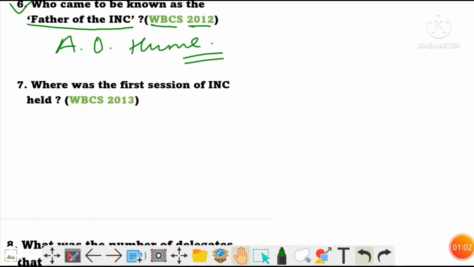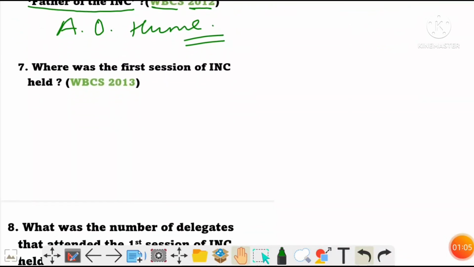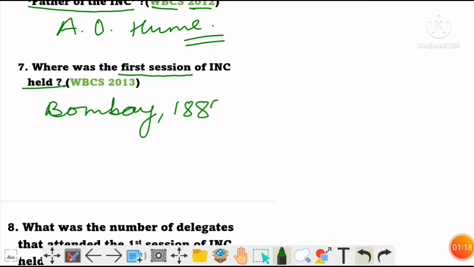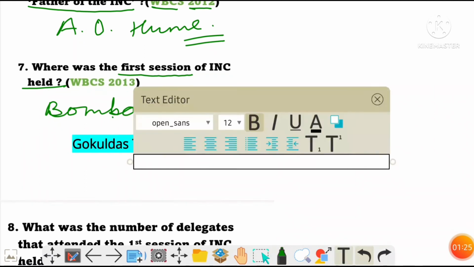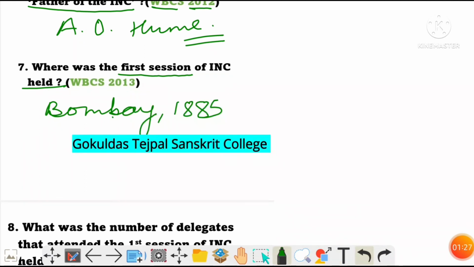Next, question number 7. Where was the first session of INC held? This question was asked in WBCS 2013. So, the first session of INC was held in Bombay in 1885 in the hall of Gokuldas Tejpal Sanskrit College. This question is very important. The venue of the first meeting of Indian National Congress was Gokuldas Tejpal Sanskrit College.